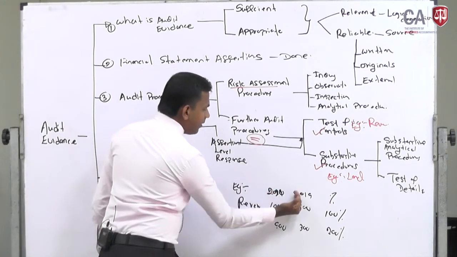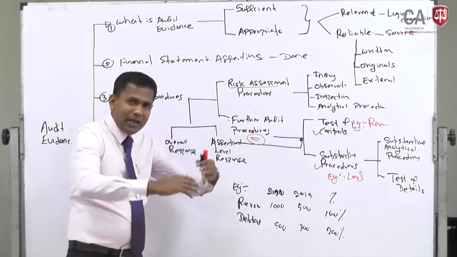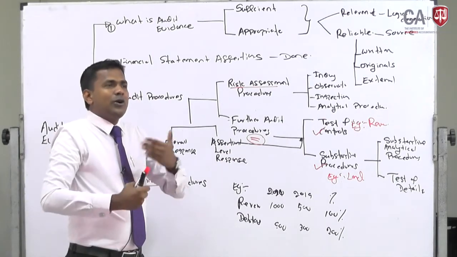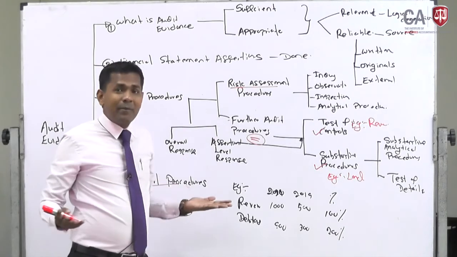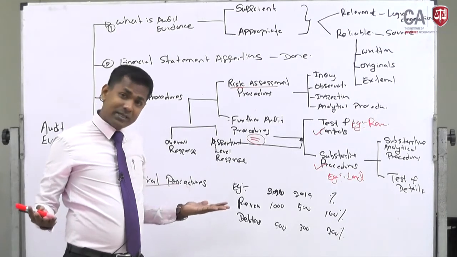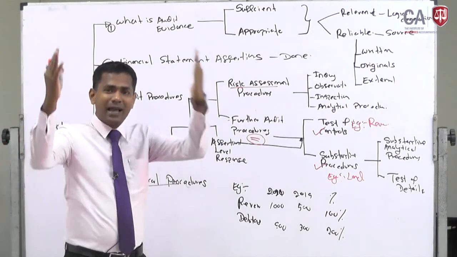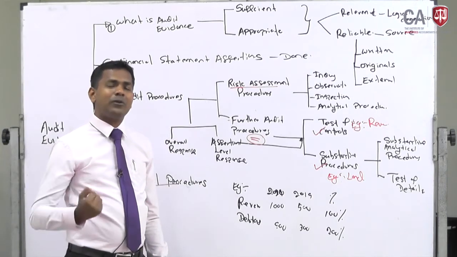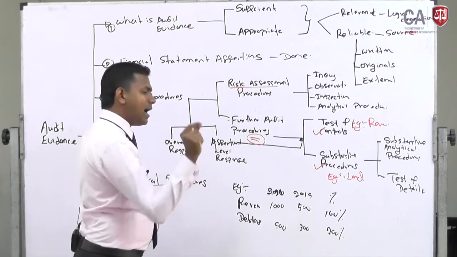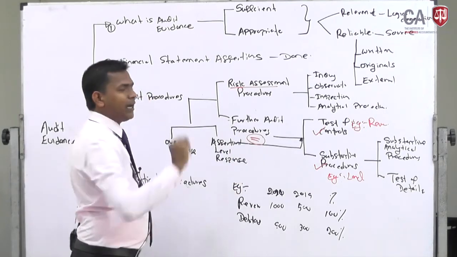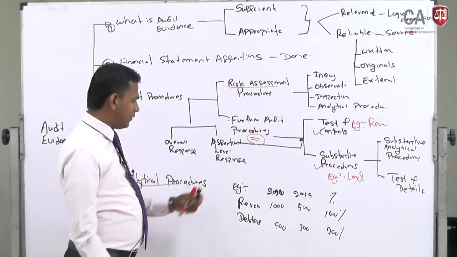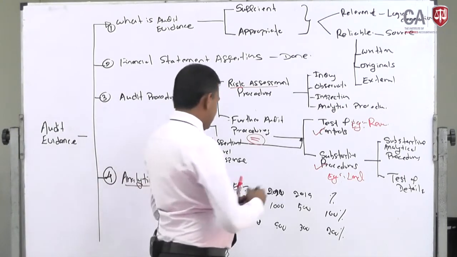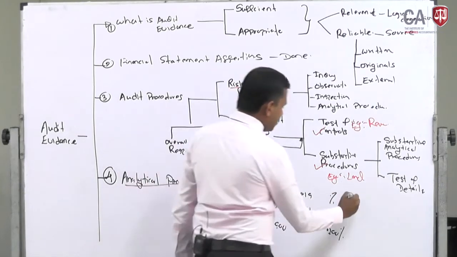You are looking at the comparative figures and the differences, linking them with many other financial statement line items, and trying to figure out whether there are abnormal percentages or abnormal changes during the year, which indicate something wrong somewhere. Then you have to take up further audit procedures, go into detail and check what has happened. This is one way of doing it. Another one is ratio calculation. Number two, ratios.